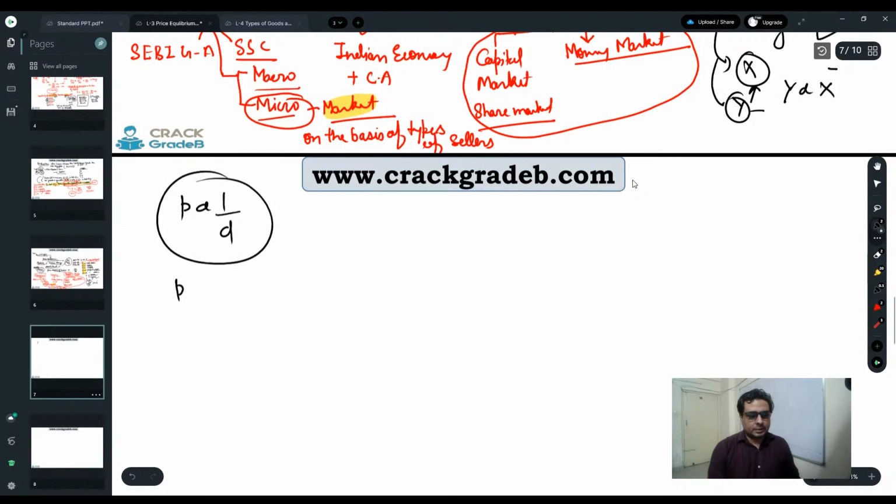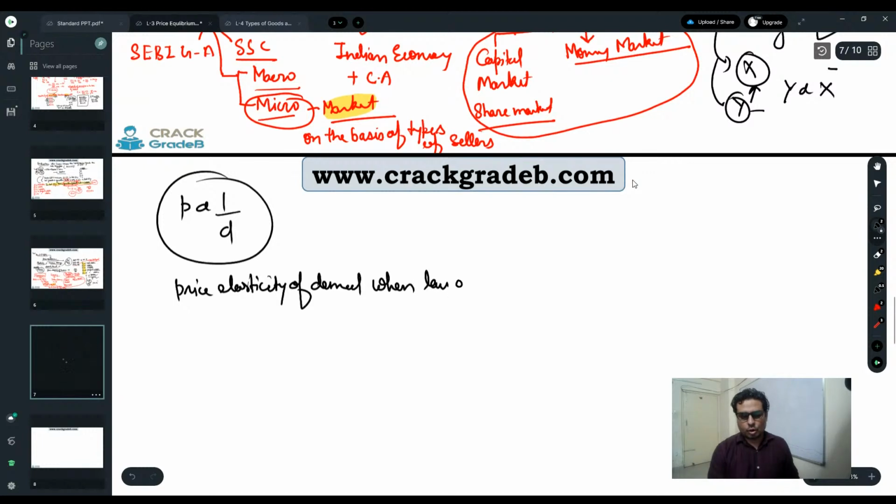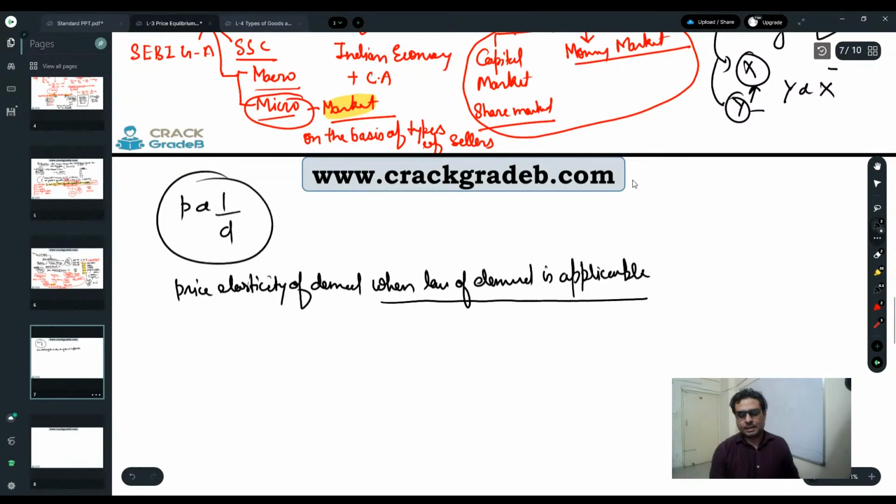So price elasticity of demand, when the law of demand is applicable. It is very important to write: when the law of demand is applicable, then it is going to be negative.